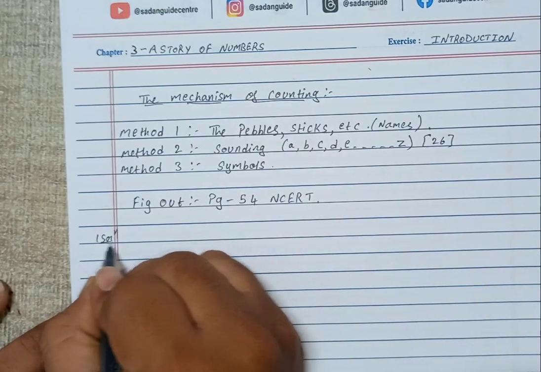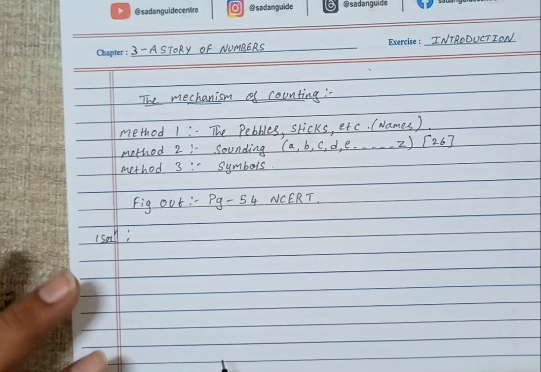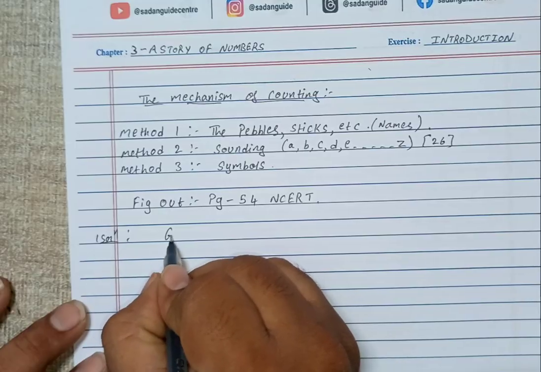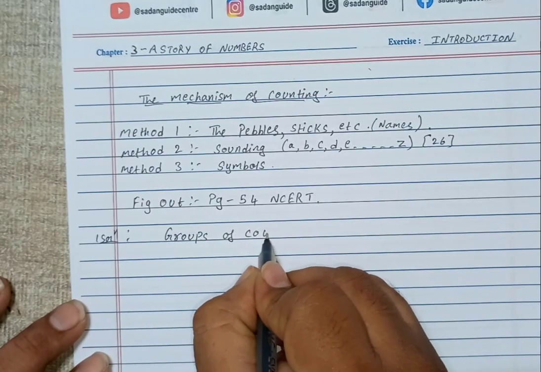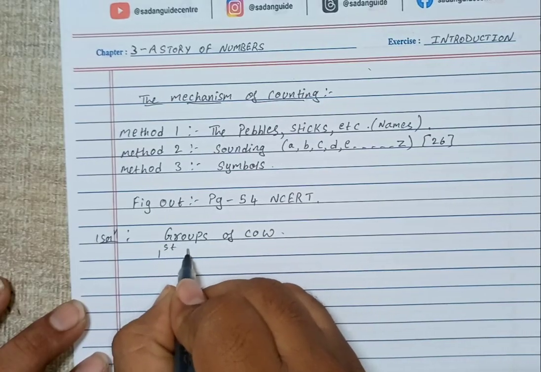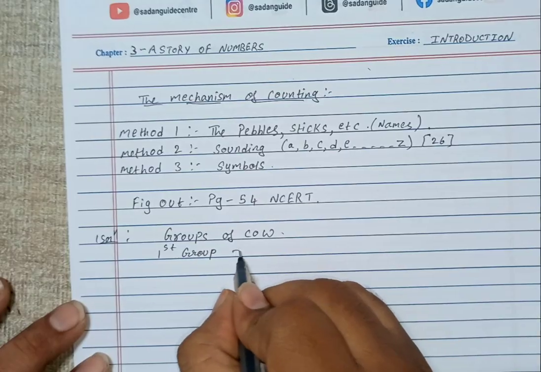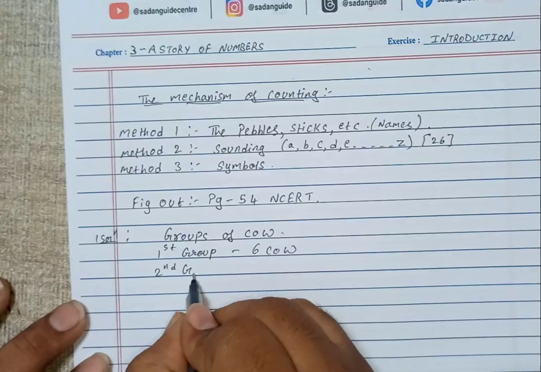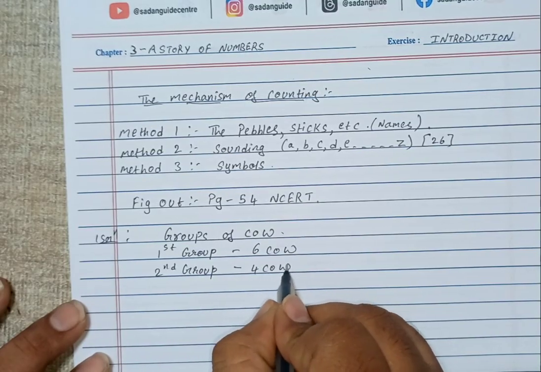Here we can see how we are counting the numbers. For example, if we take groups of cows, we make two groups. In the first group we have six cows, and in the second group we have four cows.